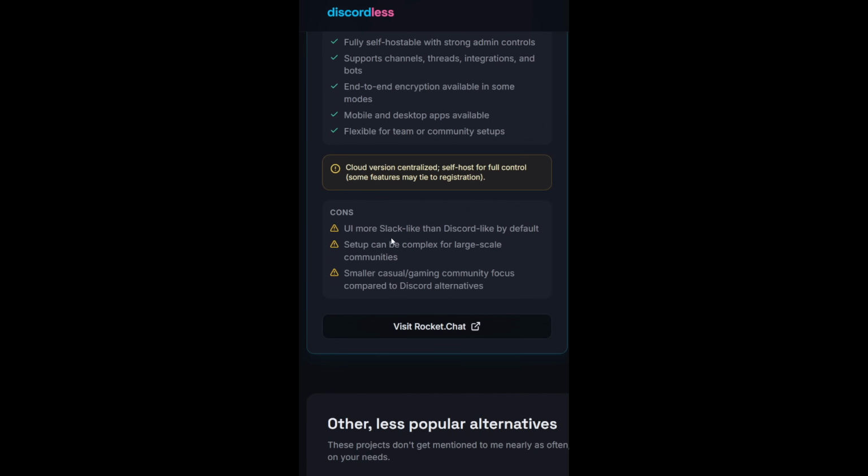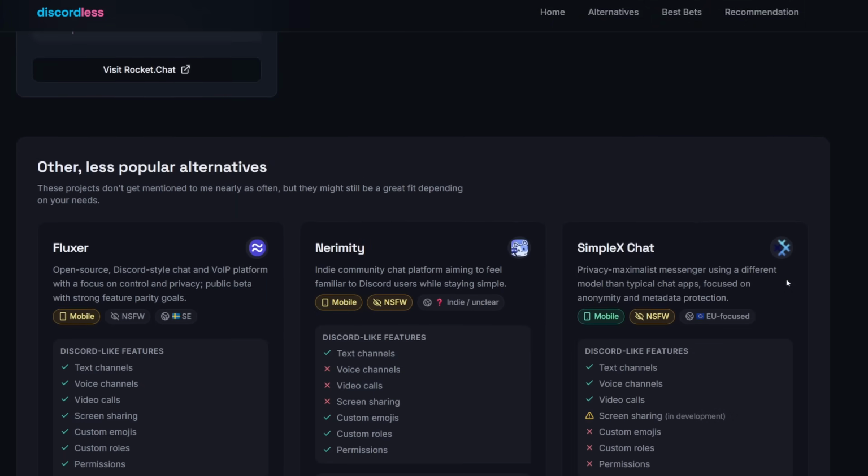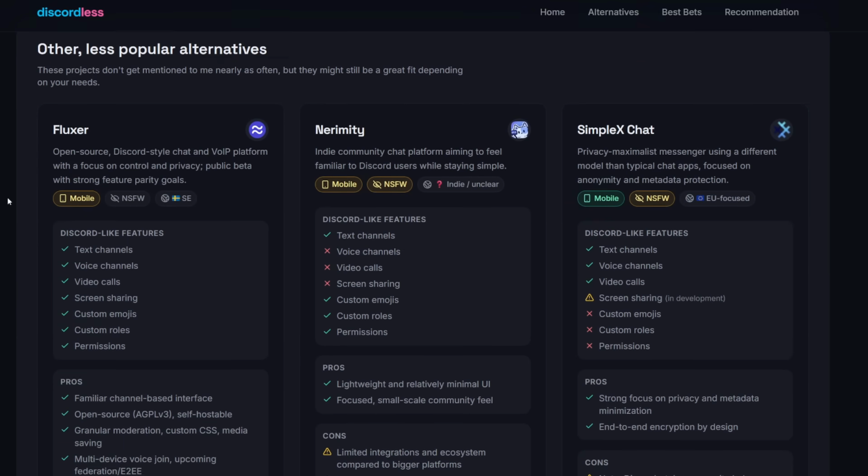Cons: the UI is more like Slack than it is like Discord by default. Setup can be complex for large-scale communities and smaller, casual gaming-focused communities compared to Discord alternatives. So now let's go down to what is considered by this website to be some of the less popular alternatives, which is funny that they put Fluxer over here because I feel like I've been hearing about this one so much.